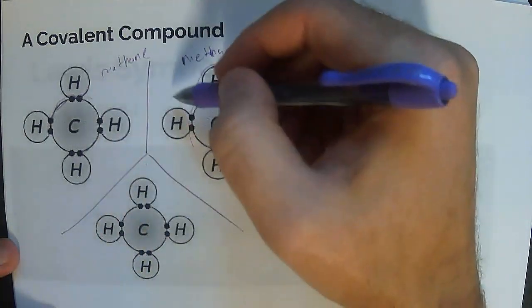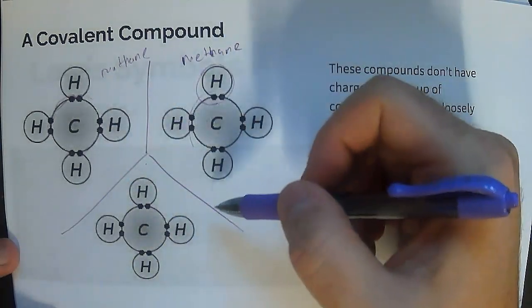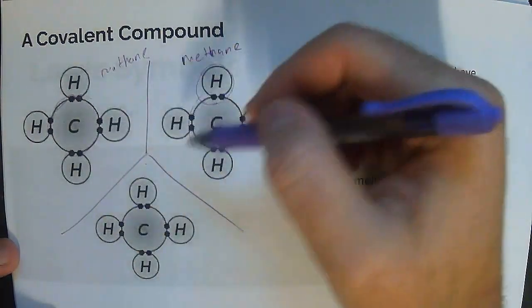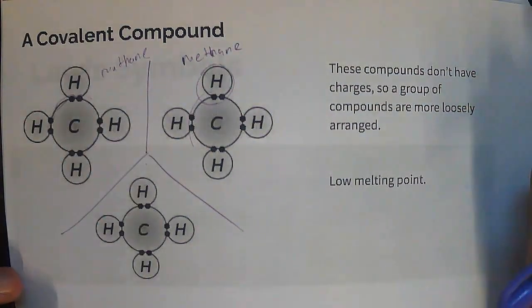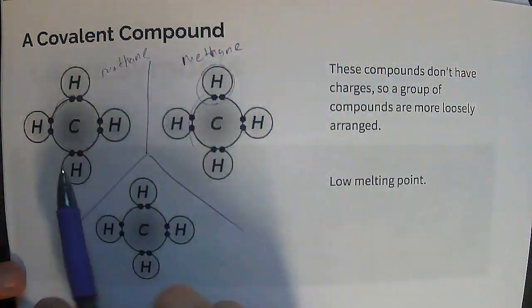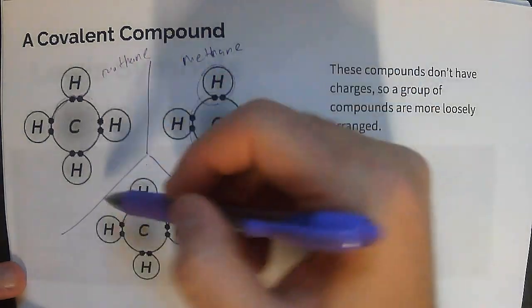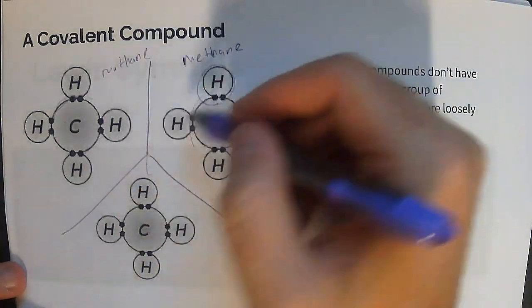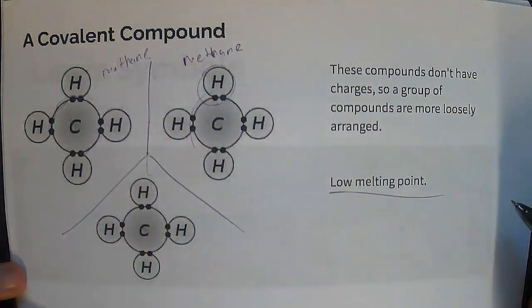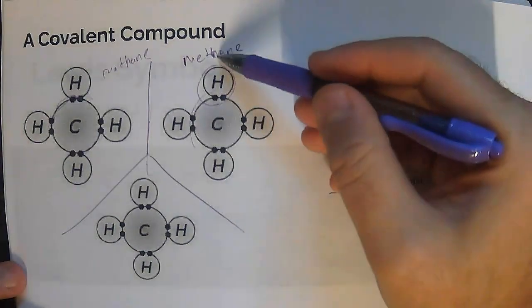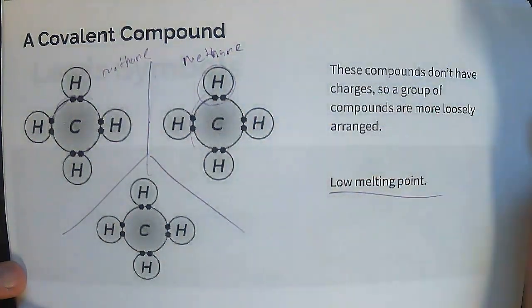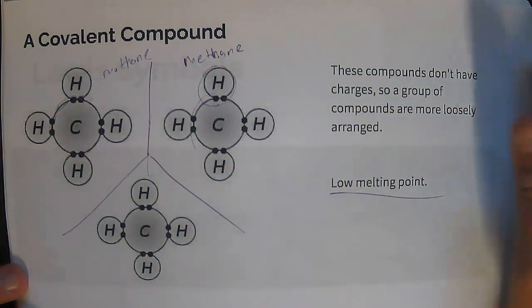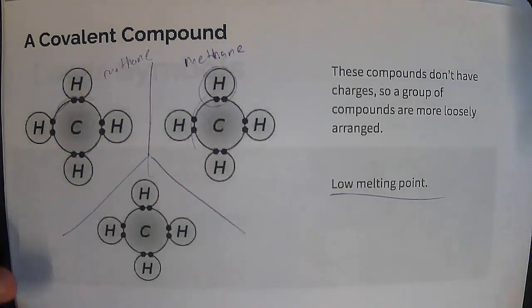Okay, there's no force holding these molecules together. They're just kind of their separate thing going about their business. More on this a little bit later, but I just wanted you to know that because these things are separate and not attracted to each other much, it gives rise to this being a low melting point. And so methane, or natural gas, is a gas at room temperature, as opposed to sodium chloride, which